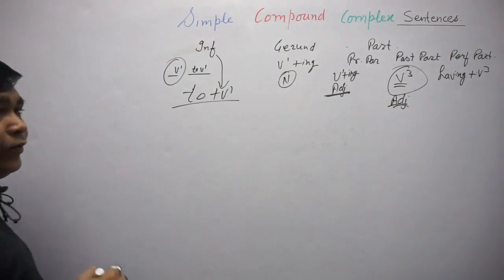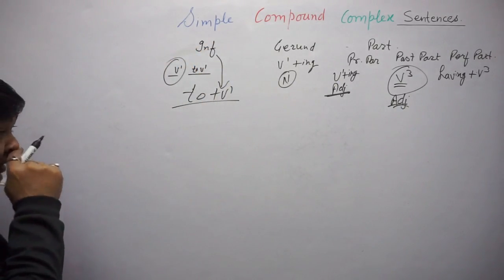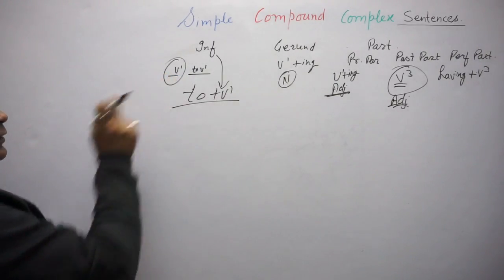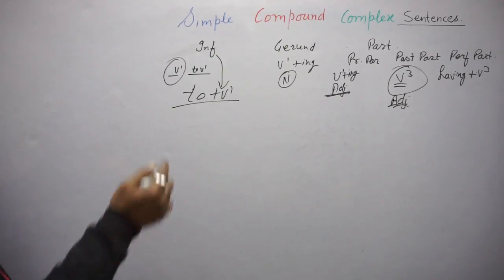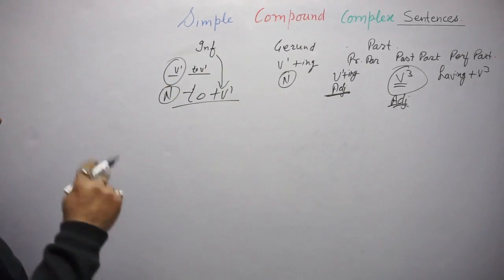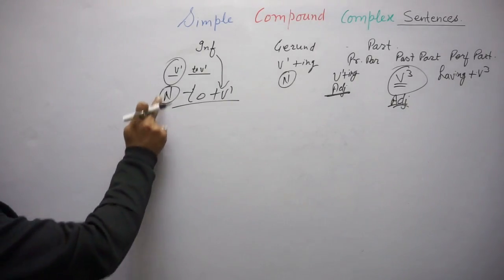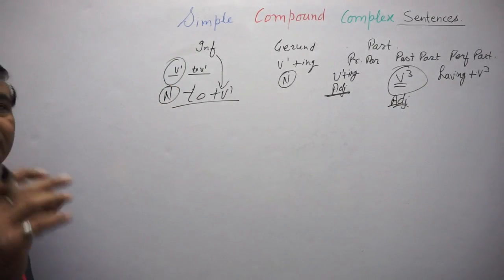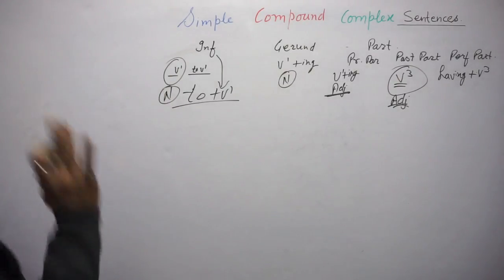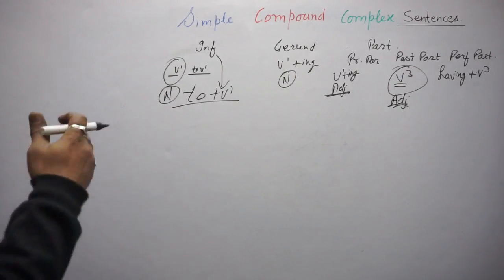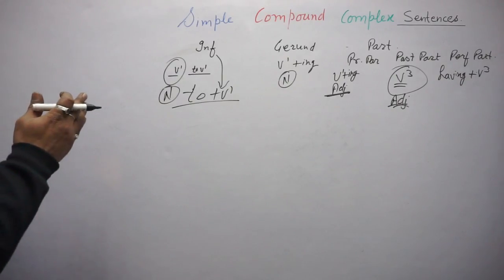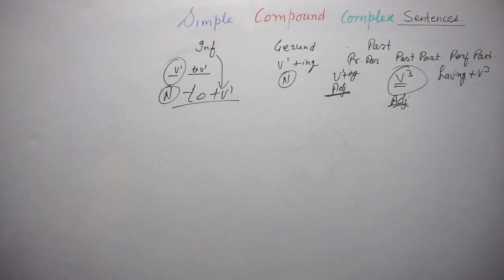Now only this verb first form remains. When it works as a noun, sometimes an adjective also, it is infinitive. If it tells us about the tense, then it is our finite verb. So finite and non-finite verbs are done.